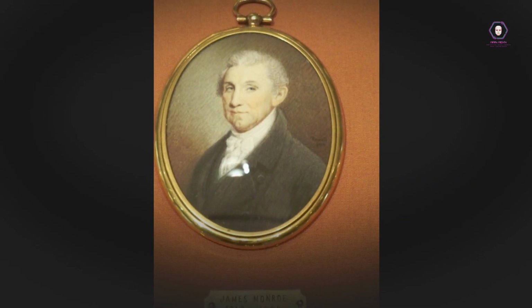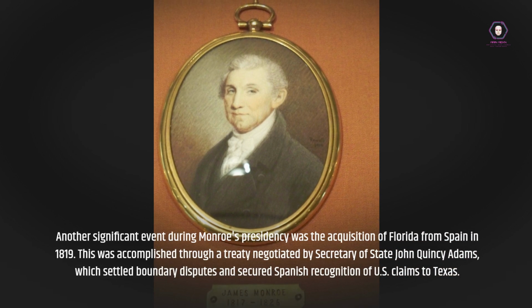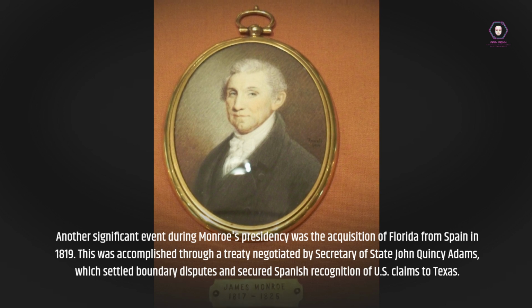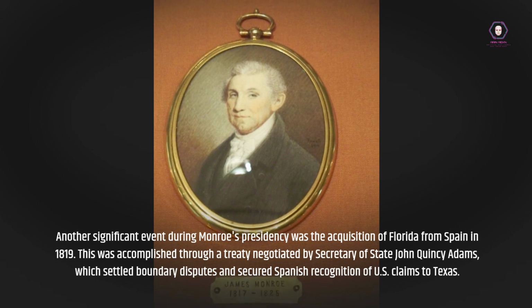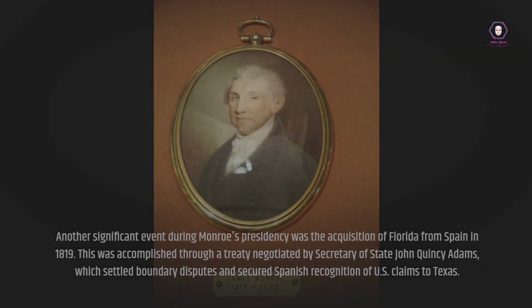Another significant event during Monroe's presidency was the acquisition of Florida from Spain in 1819. This was accomplished through a treaty negotiated by Secretary of State John Quincy Adams, which settled boundary disputes and secured Spanish recognition of U.S. claims to Texas.